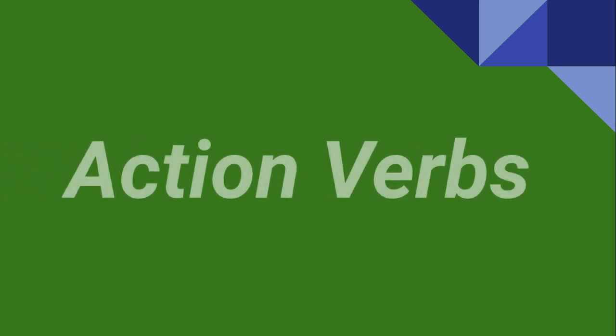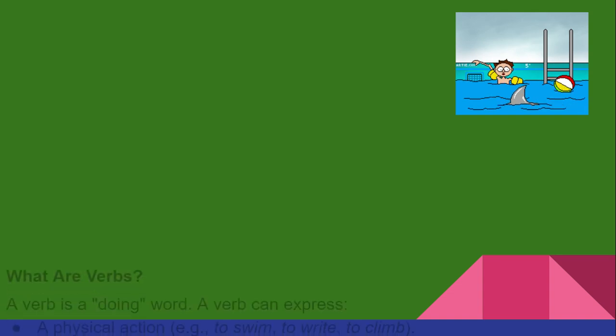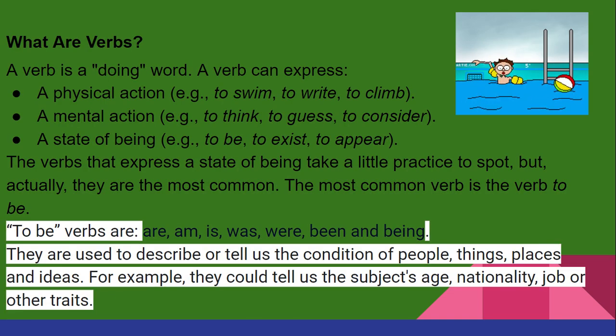In today's lesson, we will learn about action verbs. So, what are verbs? A verb is a doing word. A verb can express a physical action, for example, to swim, to write, to climb. It can also show a mental action, for example, to think, to guess, to consider. And it can also show a state of being, for example, to be, to exist, to appear.